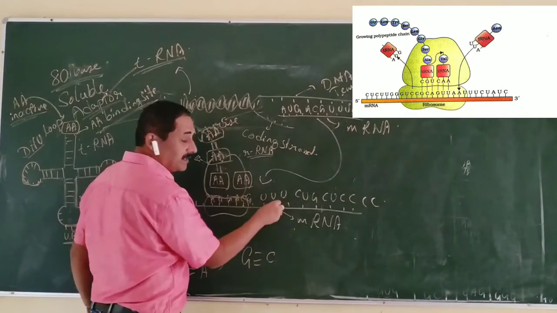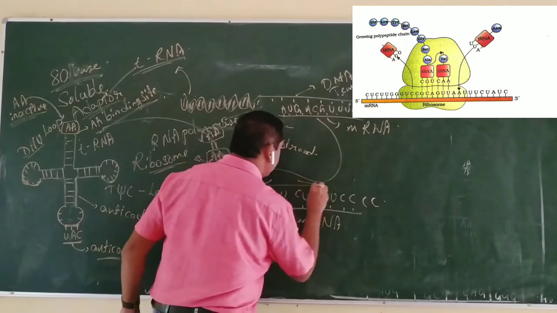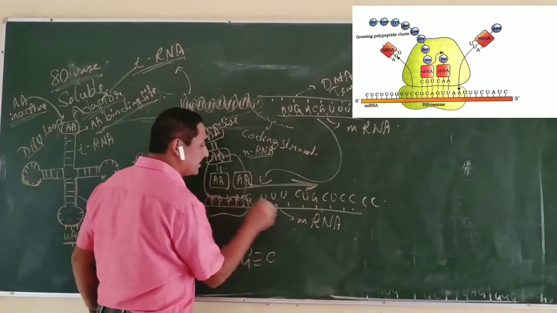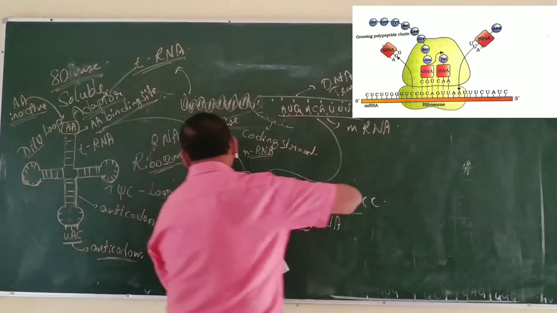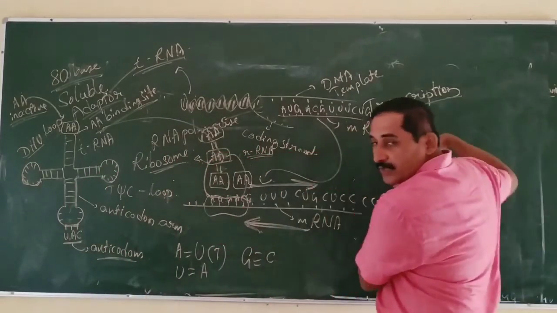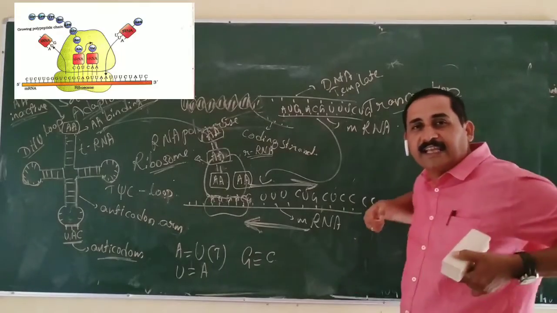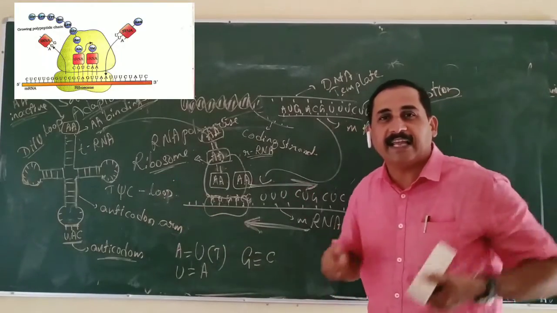When the next codon comes, there is a relative movement of the ribosome and mRNA. The mRNA moves in this side, the ribosome moves in the opposite direction, just like stitching work, tailoring work.